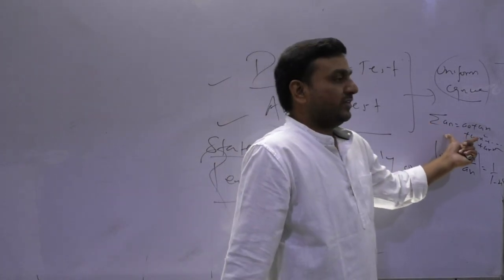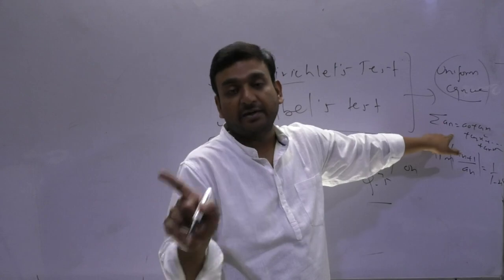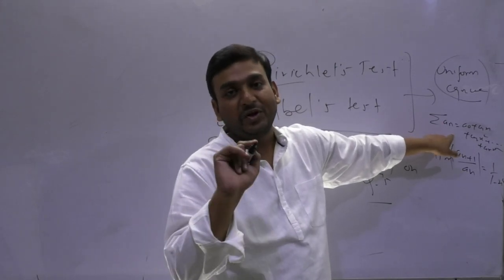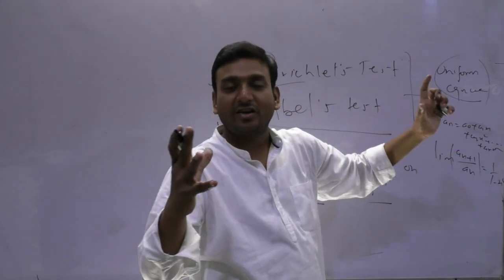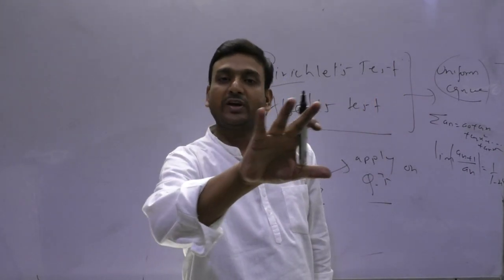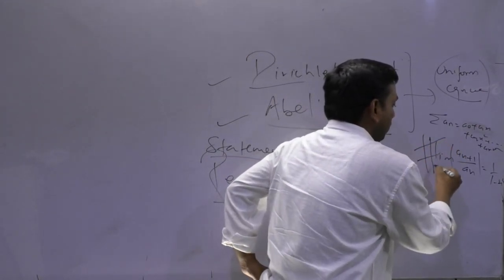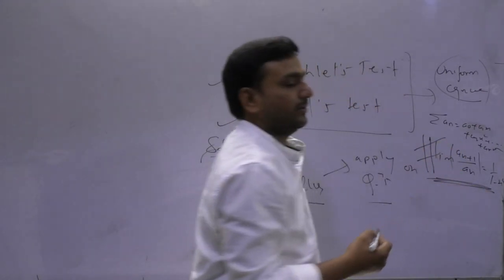So if any power series, in powers of x, is given, although in that PDF I have told you the history behind that and its significance, for interest you can study that, but for the exam you have to focus on this formula only.